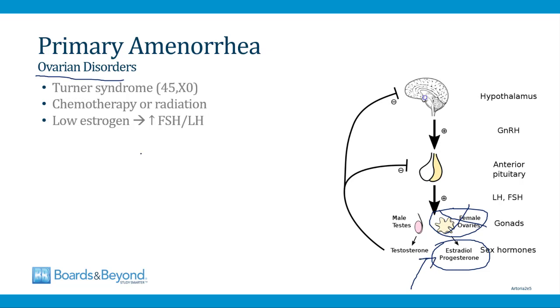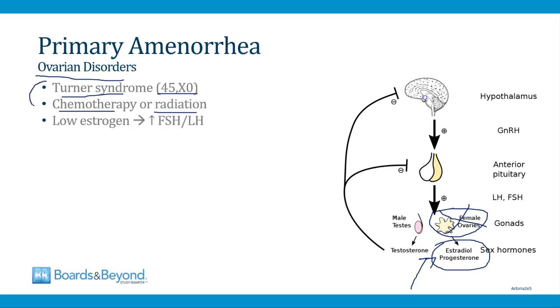In girls, one of the most common reasons for this to occur is Turner syndrome. Girls with Turner syndrome are usually 45X0, meaning they are missing an X chromosome, although there are some other variants. And girls with Turner syndrome do not have normal ovaries, and they don't produce estrogen and progesterone, and that leads to primary amenorrhea. You can also see ovarian failure in girls who have received chemotherapy or radiation for childhood malignancies.